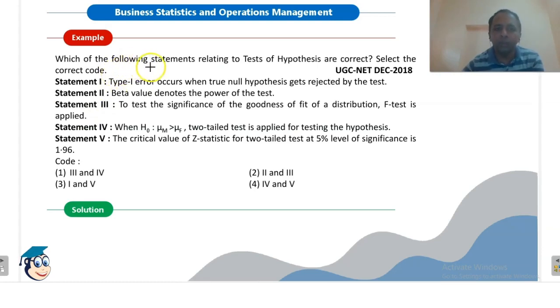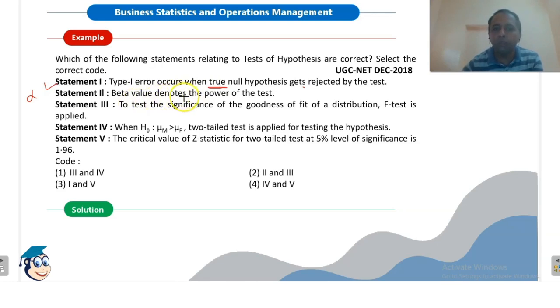Which of the following statements relating to test of hypothesis are correct? Select the correct code. We have to identify the correct statements. Statement 1. Type 1 error occurs when true null hypothesis gets rejected by the test. This is true. Type 1 error is denoted by alpha, and it was the chance that we will reject the null hypothesis when it is true. So statement 1 is true.